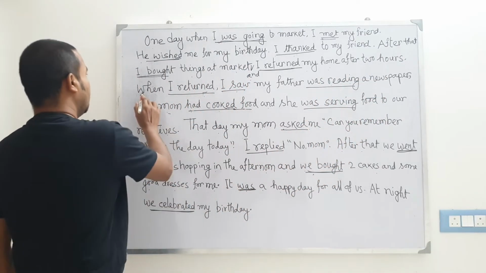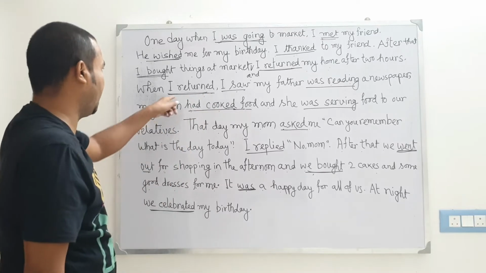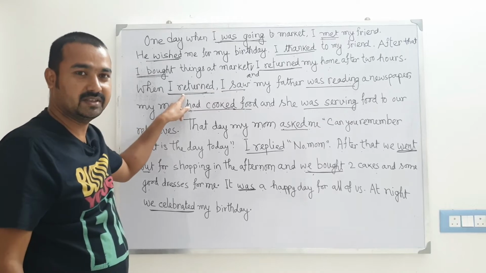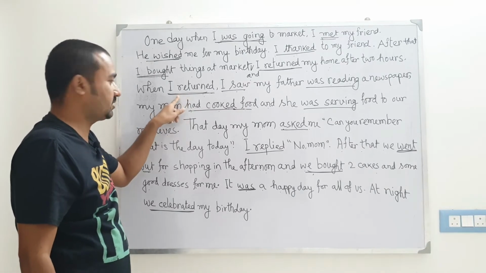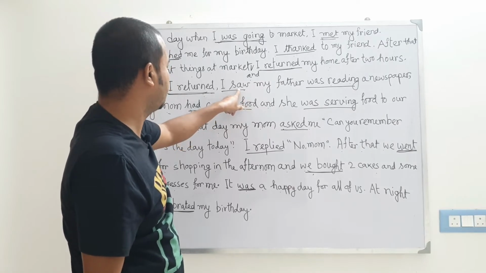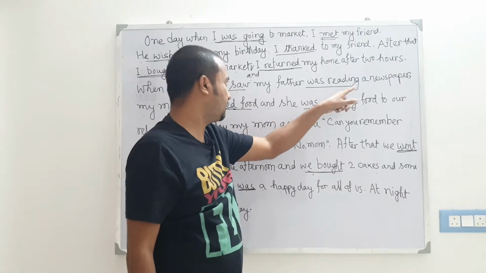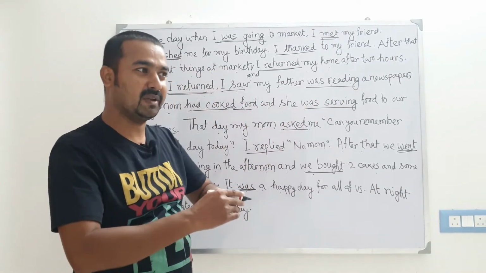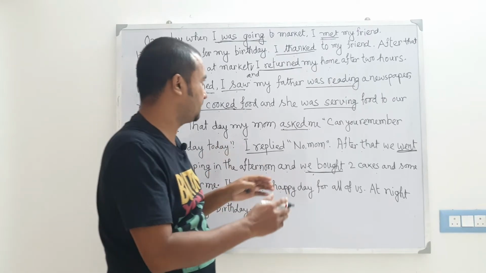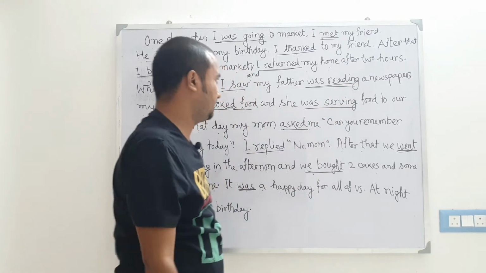Okay, it doesn't matter. When I returned, let's see here. What does it mean? I returned. Returned. So it's the V2 form here, the past form of the verb. So it's the simple past tense. I saw. Again here is the simple past. See, saw, seen. My father was reading a newspaper. My father was continuously reading a newspaper. It indicates the past continuous tense.